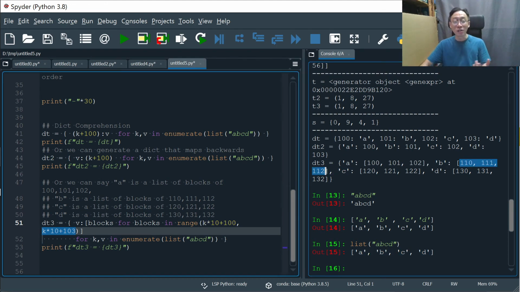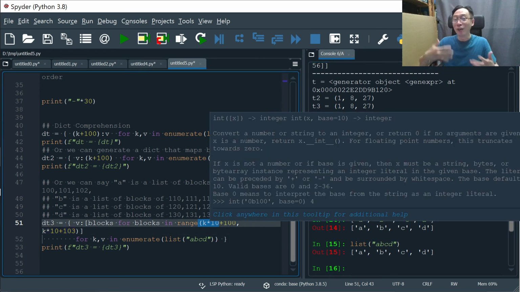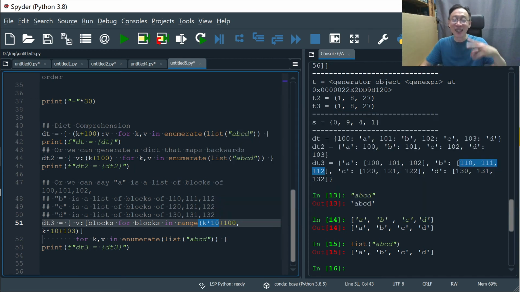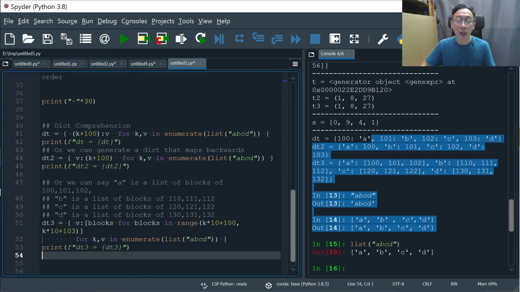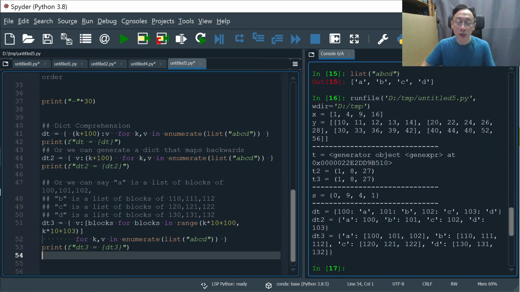And as you can imagine, K becomes 2, so that becomes 20, and we get a very nice auto indicator of the start and end range for the range to work properly. And therefore, our list comprehension will generate the blocks properly for our zone letters. Okay, so this is our programmer's view, and this is the runtime view. So let's just run it again and see that we actually get the scenario that we desired.